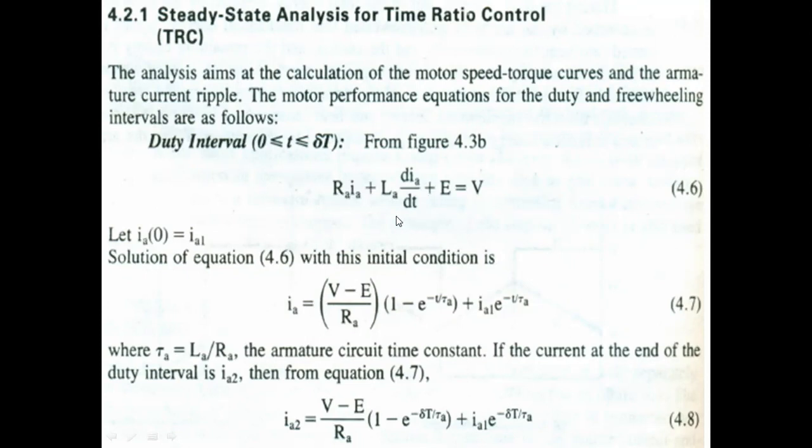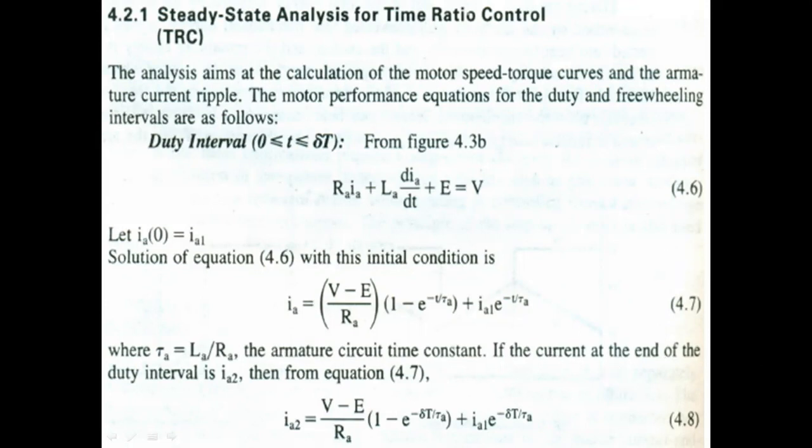Taking V minus E by RA common, you are left with 1 minus e power minus t by tau a plus IA1 e power minus t by tau a, where tau a is called the armature circuit time constant, LA by RA.